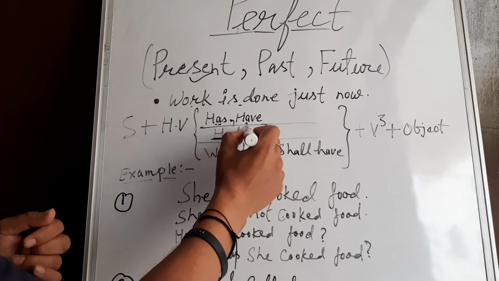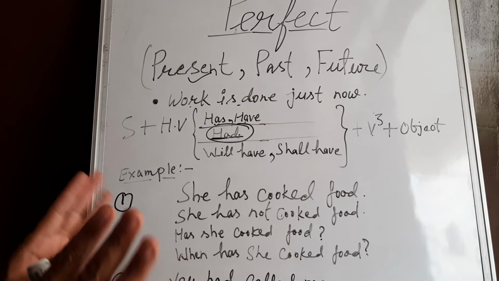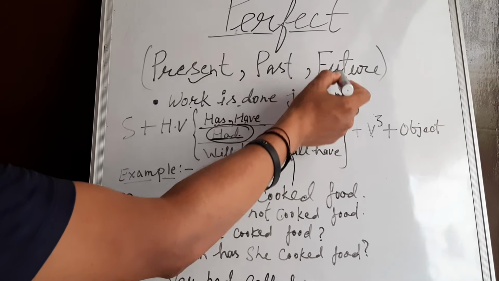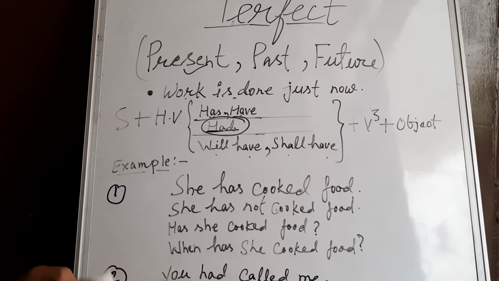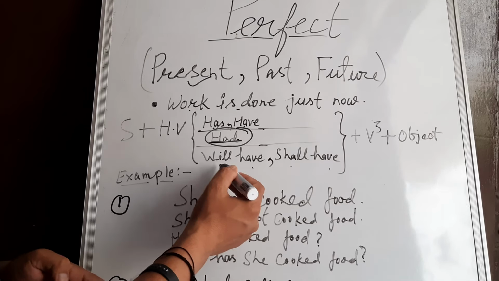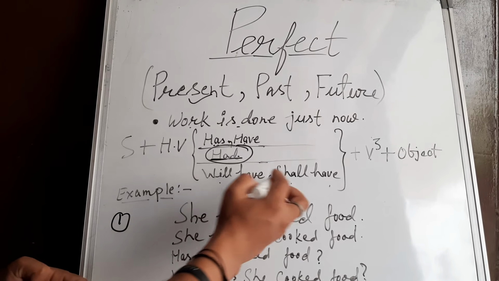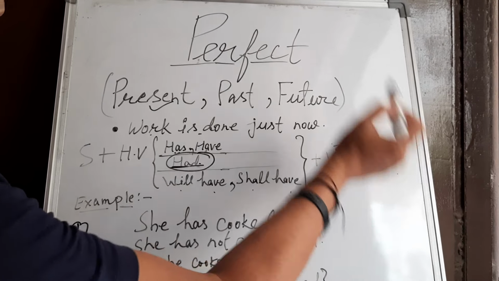There is no distinction of singular and plural; only one helping verb is used with singular and plural subjects in the same way. In future perfect tense, there are two helping verbs, will have and shall have. Shall have we use with the first person pronoun, and with second and third person we use will have. After that, the third form of the verb is used and then the object.